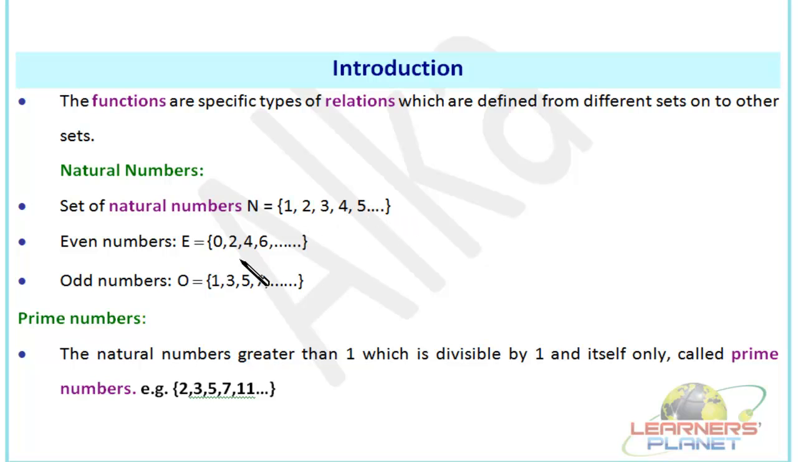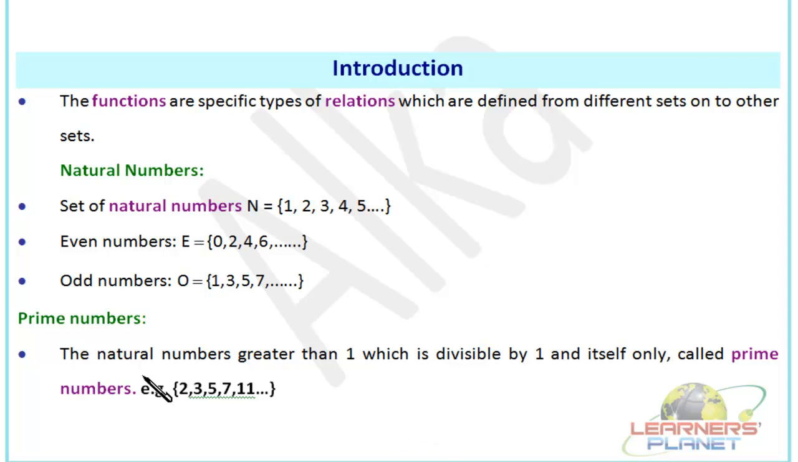Then even numbers, you must know, are the numbers ending in 0, 2, 4, 6, 8. Okay, the odd numbers are the numbers ending in 1, 3, 5, 7, 9. So these are odd numbers. Okay, after that, prime numbers.